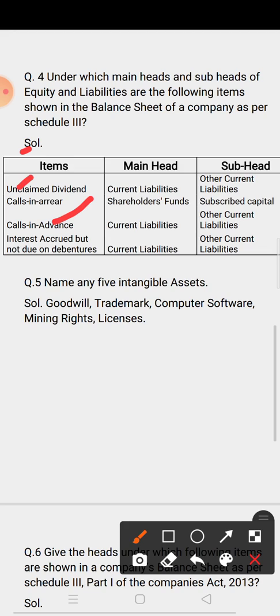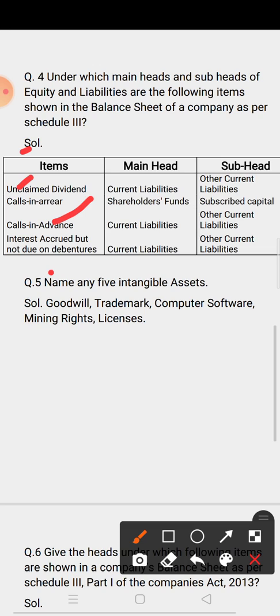Next is calls in advance. Calls in advance means an advance you have received. It means current liability and other current liabilities. If you have paid in advance, then it is a current asset. But here it is a current liability.